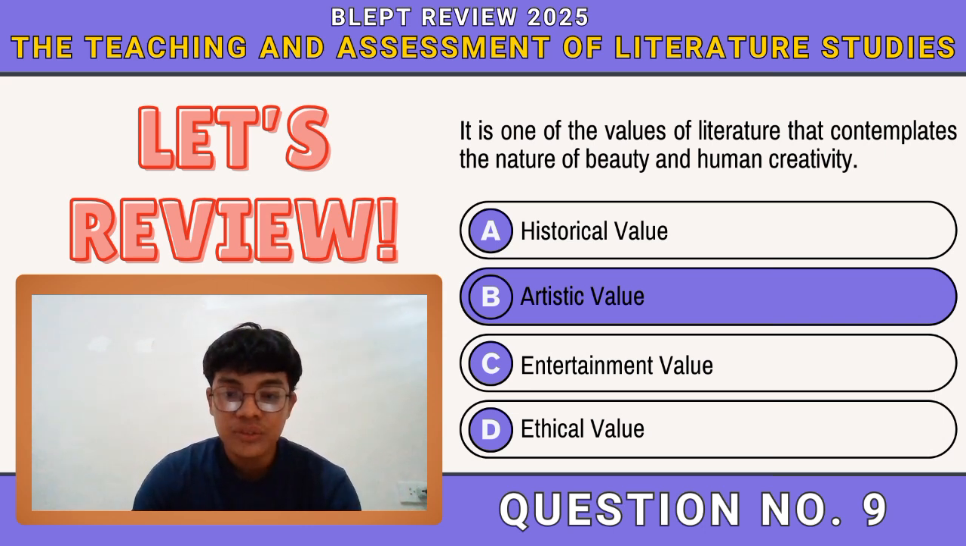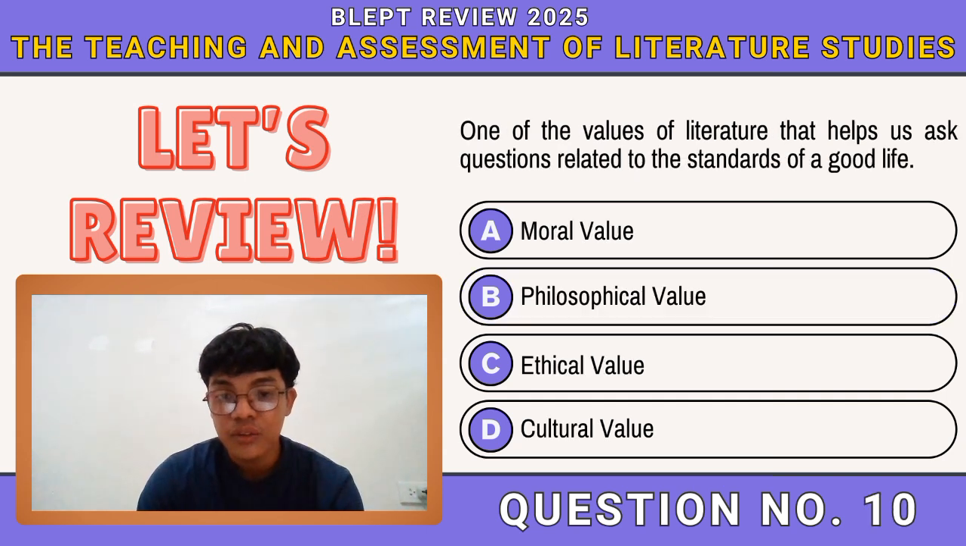So we are now on our last question. Number 10. One of the values of literature that helps us ask questions related to standards of a good life. So here are the choices. First, moral value. B, philosophical value. Letter C, ethical value. Or letter D, cultural value.